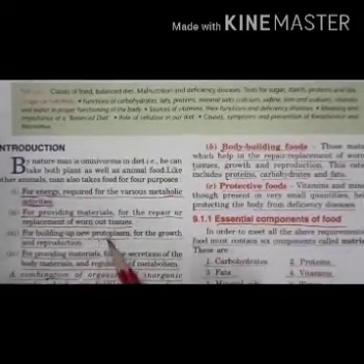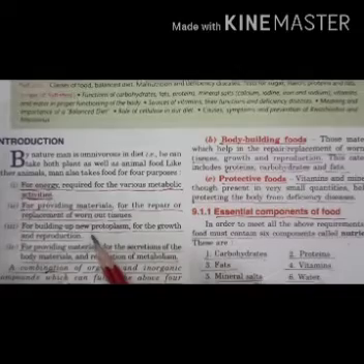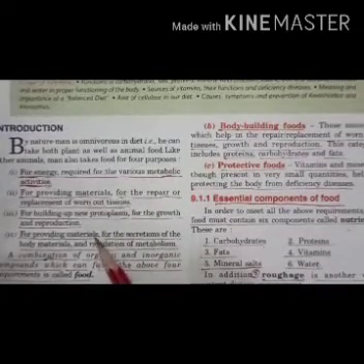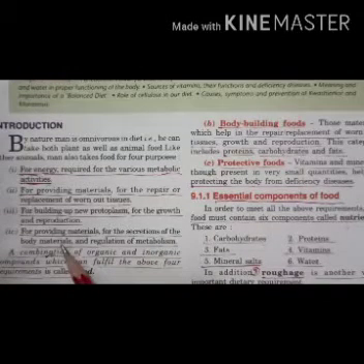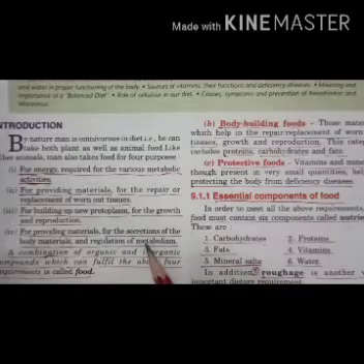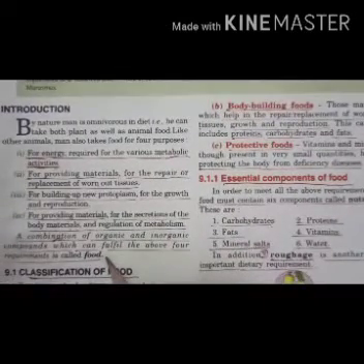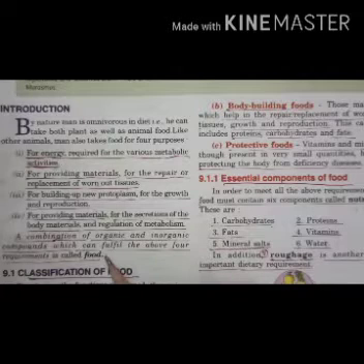Third is building up new protoplasm for growth and reproduction, and the fourth purpose is providing materials for the secretion of body materials. Whatever body materials are secreted inside our body all require energy, which we get from food, and regulation of metabolism. Now what is food? Food is a combination of organic and inorganic compounds which help in metabolism, in growth and development, and in repairing worn out tissues. That is called food.